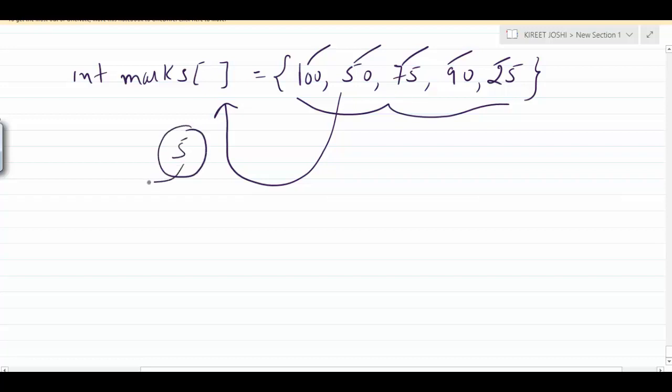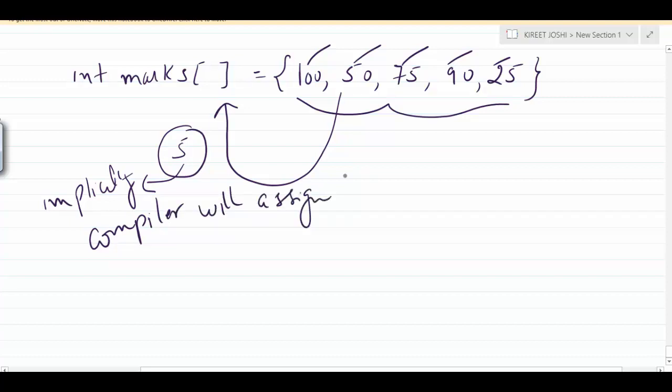Okay, it will be provided the size 5 implicitly by the compiler. The compiler will assign the size to an array. If we don't declare it explicitly, then it is the responsibility of the compiler to declare the size. So this statement is exactly the same as the previous statement.